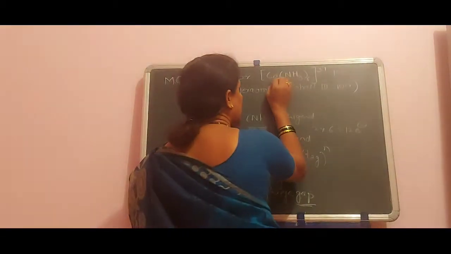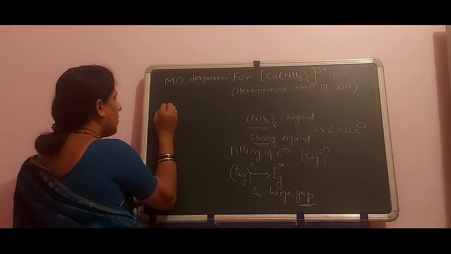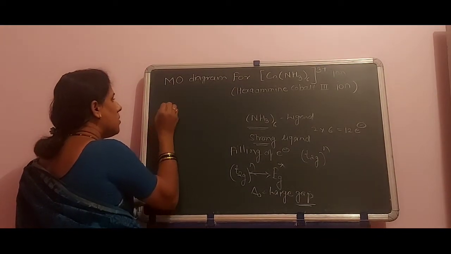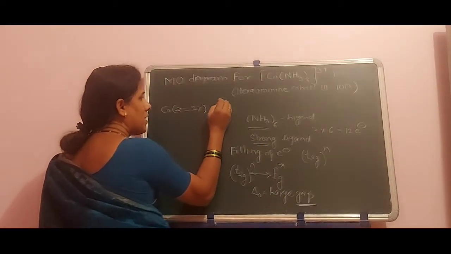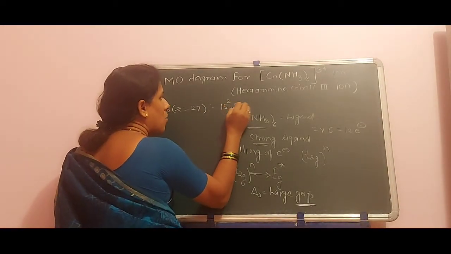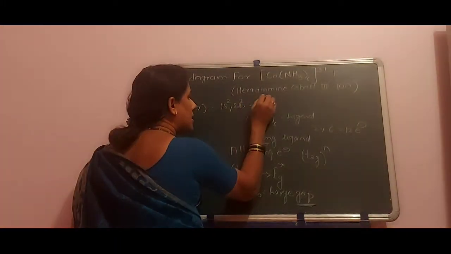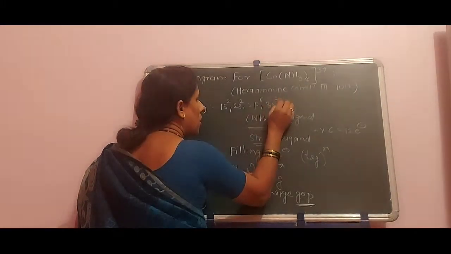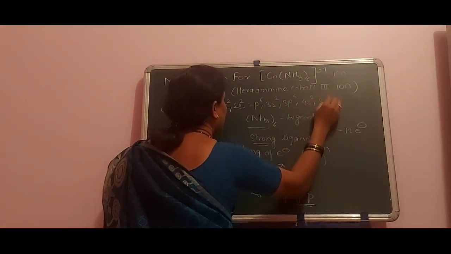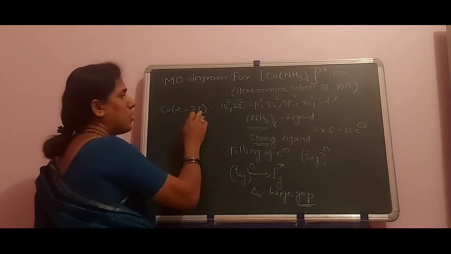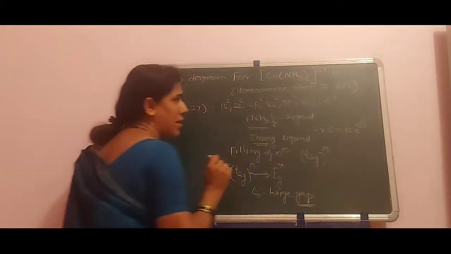How many center metal ion electrons are here? For Co3+, the atomic number of Co is Z = 27. What is the electron configuration? I am writing here 1s2, 2s2, 2p6, 3s2, 3p6, 4s2 and 3d7. What is the total? 10 plus 18 plus 20, 20 plus 7, 27.